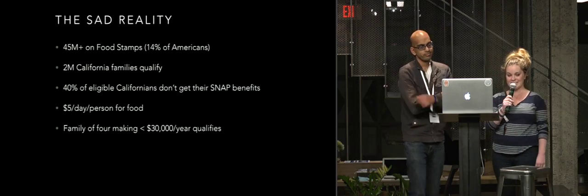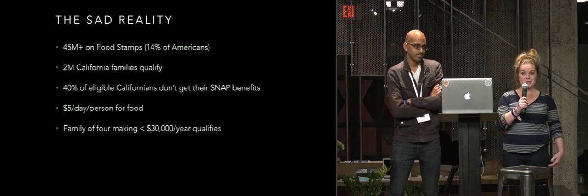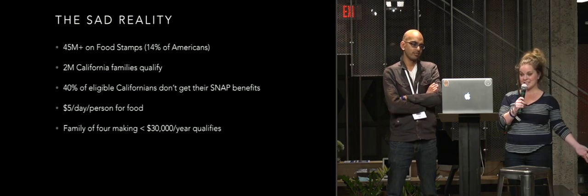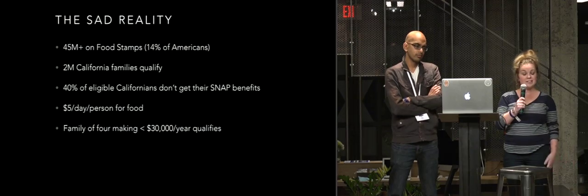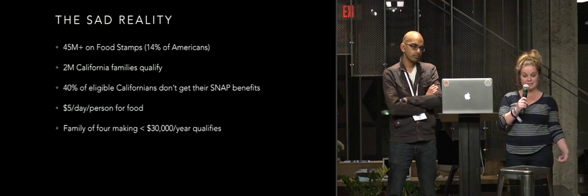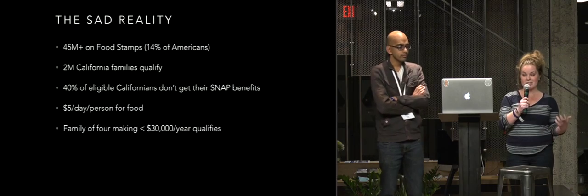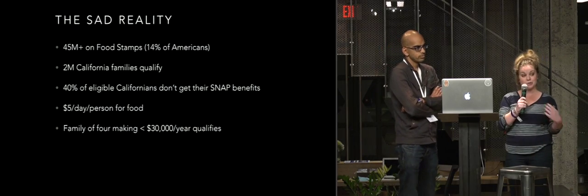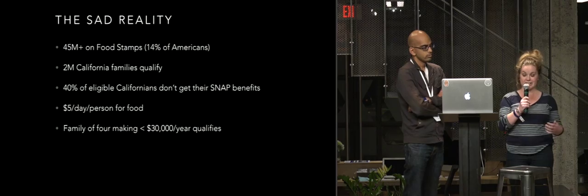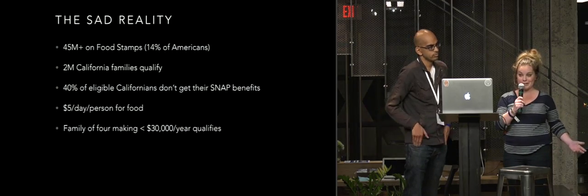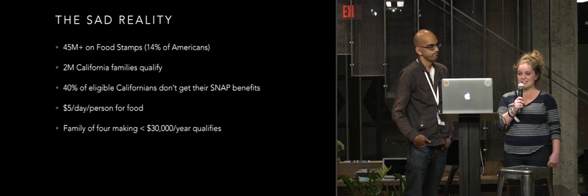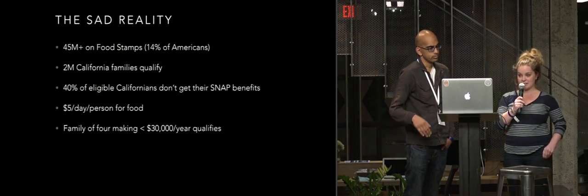So we started out by looking at data, and it turned out to be rather sobering. Currently, 45 million Americans are on food stamps, and that number is growing. That's 14% of all Americans. In California alone, 40% of folks who are eligible for food stamps don't receive the benefits, either because they don't know they're eligible or the barrier to signing up is too high. Food stamps give you $5 per day per person for food. When you think about that, some of us have spent more on coffee. And to qualify, you have to make under $30,000 a year for a family of 4.